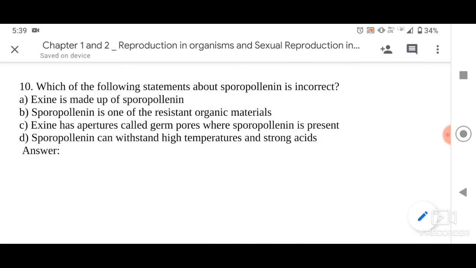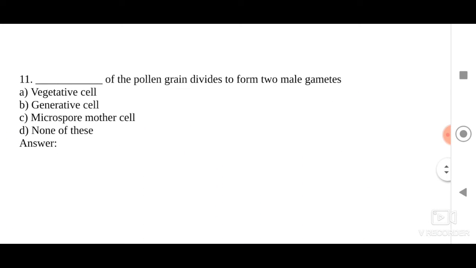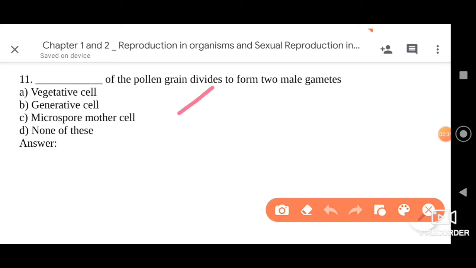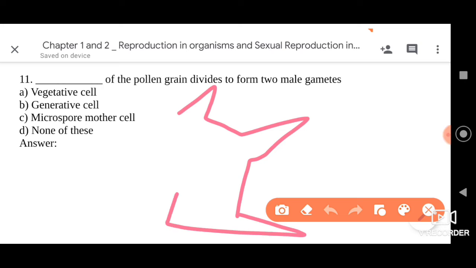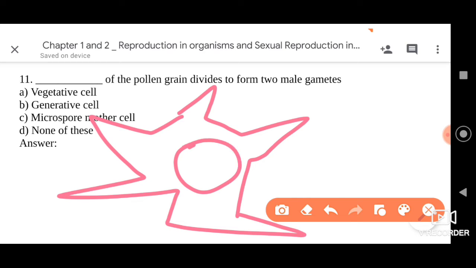So the next question we have here is: dash of the pollen grain divides to form 2 male gametes. As I told you, my dear friends, whenever we talk about the structure of the pollen grain, there are 2 cells.